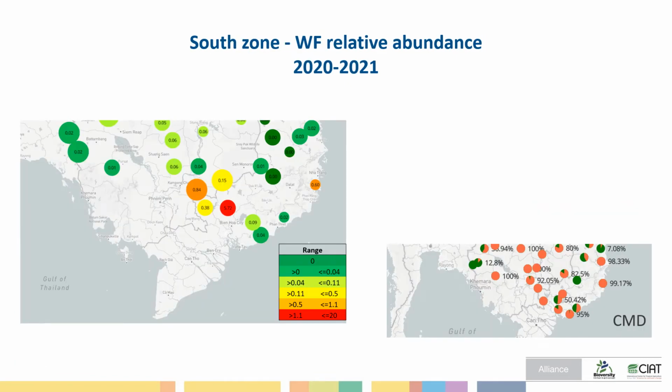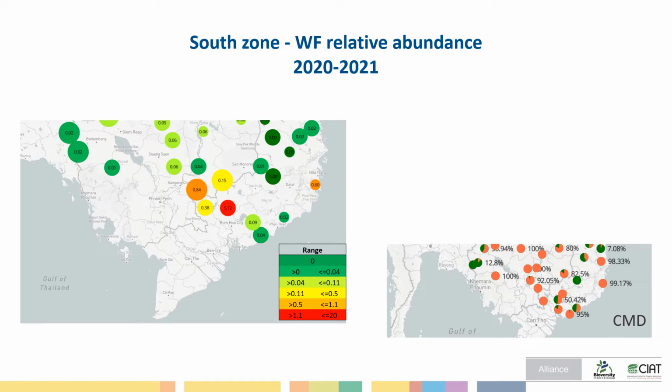At the south, not many fields have high population, but in the zone we found 16 fields with abundances between 0.5 and 1, and also 6 fields with an abundance between 1.1 and 20 whiteflies per leaf. As a reference, a population of 100 whiteflies per 5 leaves was considered as superabundant in Africa.